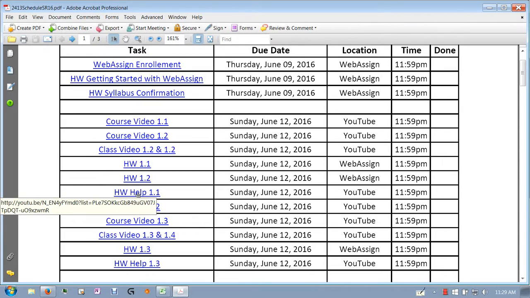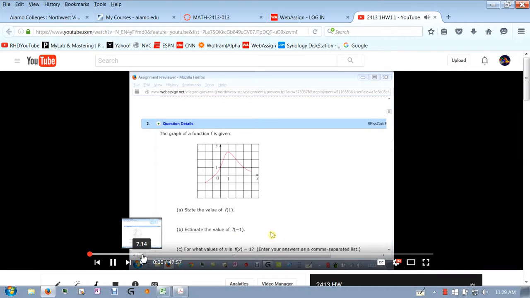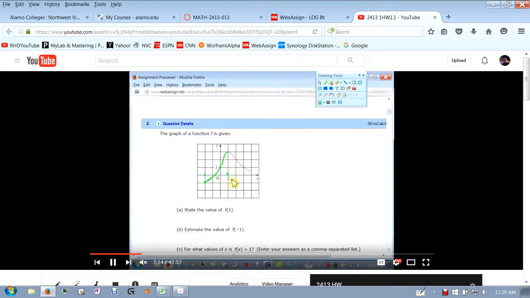I actually do have help for each of these homework assignments. So if you click on help, it'll be me going through and working like the homework problems. These look like what you'll see when you do your homework problems. It's me writing on top of it and explaining how to do each of the problems.